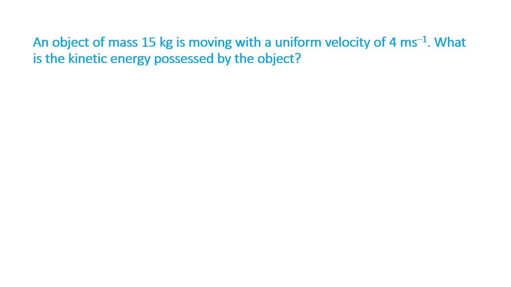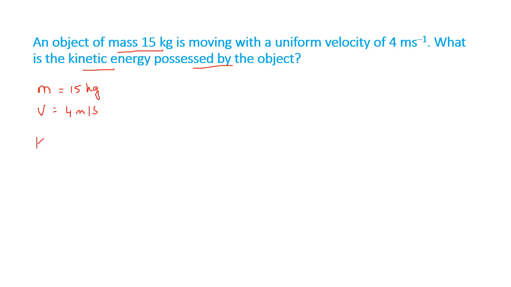Now we'll do some examples based on it. So today's topic is only energy, interconversion of energy and the derivation of kinetic energy. Now we have an object of mass 15 kg, so m equal to 15 kg, and the uniform velocity v is 4 meter per second. What is the kinetic energy possessed by the object?